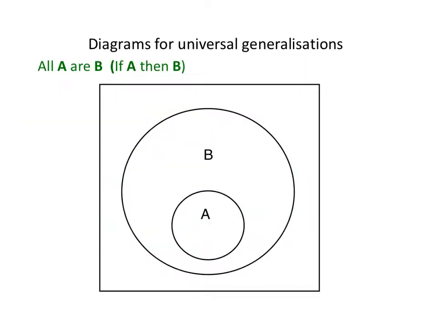So generally, the pattern is this: if you have a generalisation of this form, all A are B, or if something's A, then it's B, then you represent it on a diagram with a small circle representing the A's, which is completely enclosed inside a bigger circle, the B's, because we don't want this to imply that all B's are also A's, so we want to leave open the possibility that there are B's which are not A.